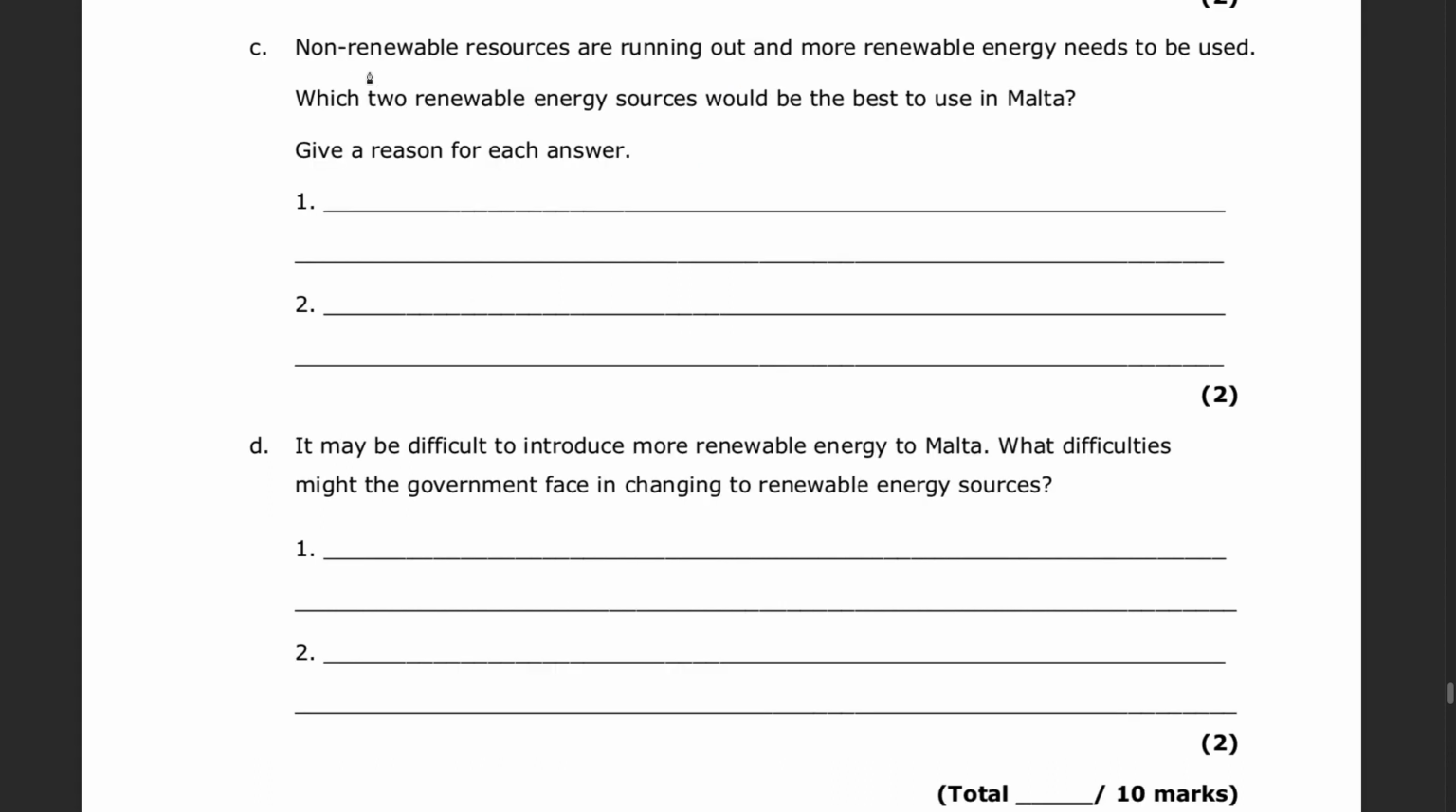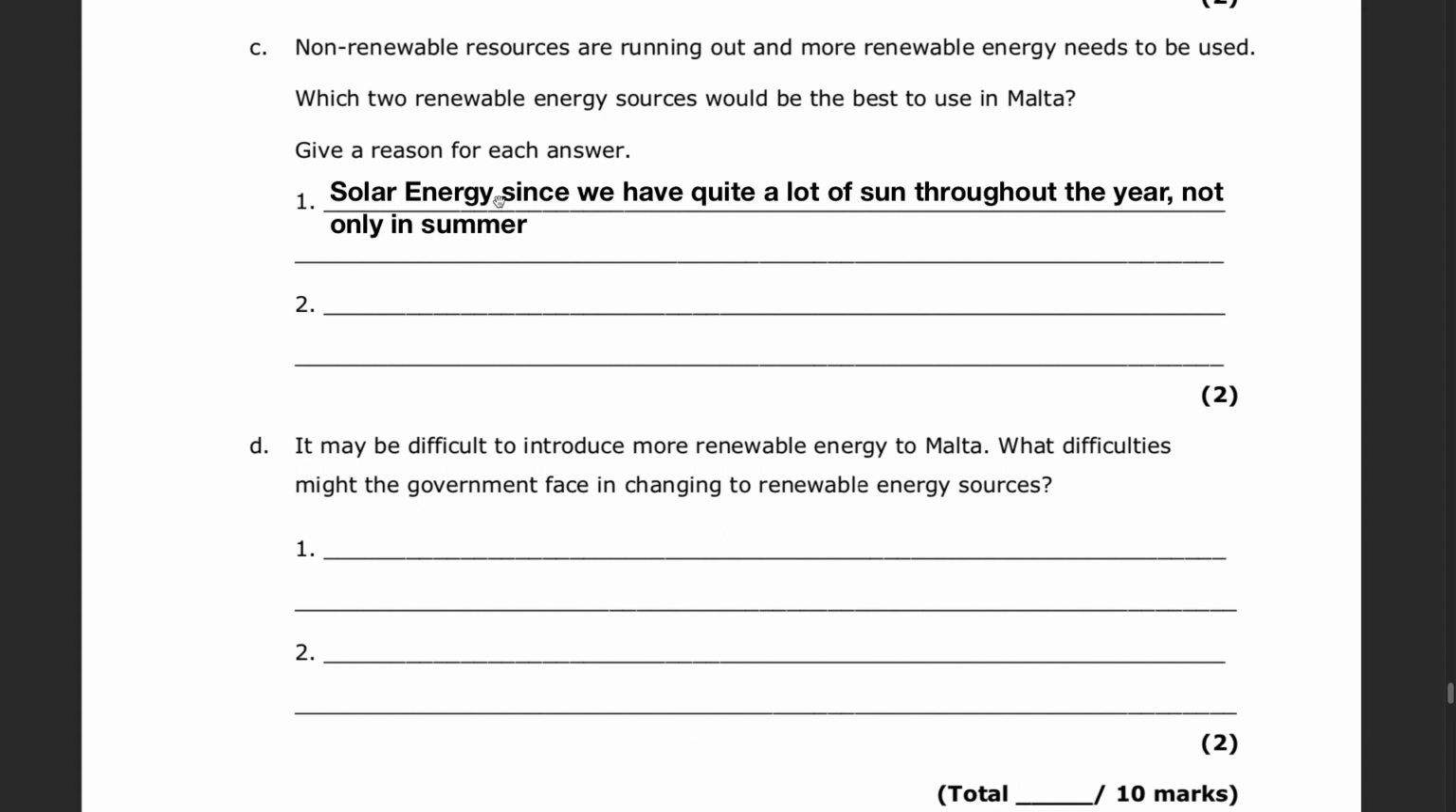Question C. Non-renewable resources are running out and more renewable energy needs to be used. Which two renewable energy sources would be the best to use in Malta? Give a reason for each answer. The best example of renewable energy sources we can use and we are already using is solar energy, since we have quite a lot of sun throughout the year, not only in summer. Biomass, since we have the warm climate required for the materials to break down.